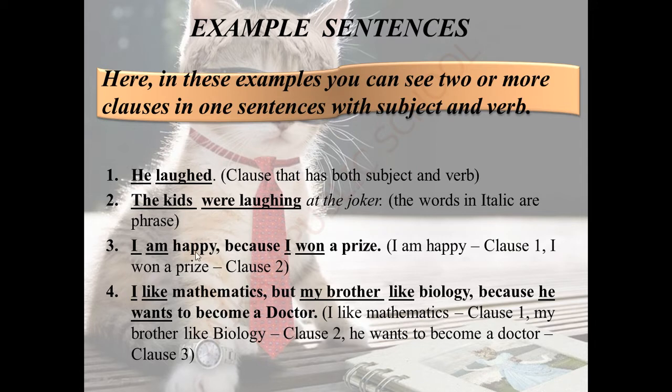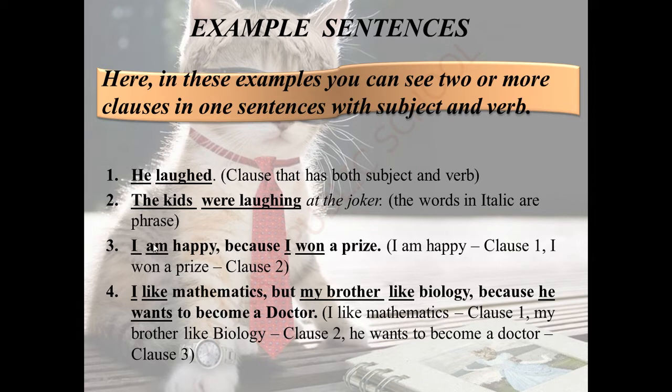Shall we move on to the third sentence? Yes. See, I am happy because I won a prize. Once again, I am happy because I won a prize. See the first half of the sentence. I is a subject.